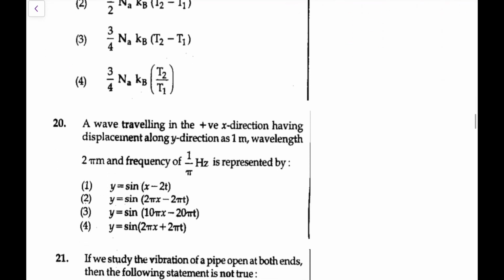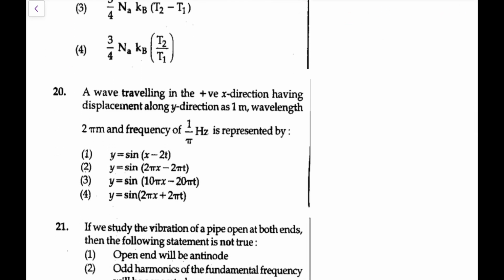Okay, next, a wave traveling in the positive x direction having displacement along y direction as 1 meter, wavelength 2 pi, and frequency this is represented by. So frequency is 1 by pi, so what we write is omega t. Omega you write as 2 pi f, that is 2 pi into 1 by pi, so omega is 2, so the coefficient of t would be 2. So these all are rejected, so you are left with only one option, but let me check other things also.